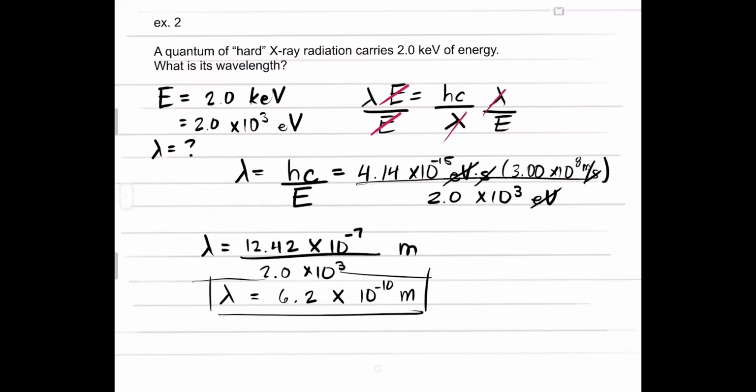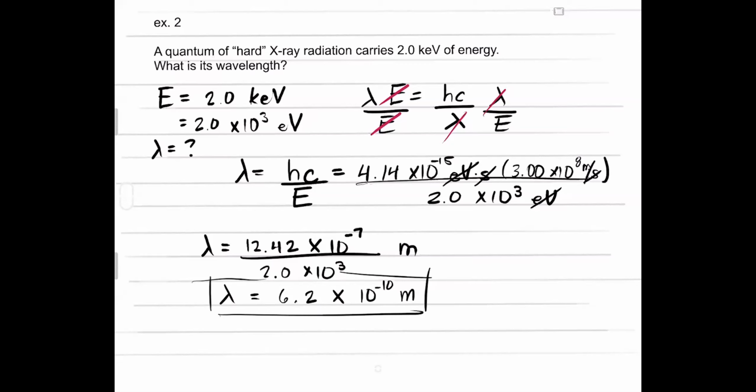Now, of course, if you had a scientific calculator, like a good one, or if you use Desmos like we use all year, you could just plug all of this in exactly like you would write it on your piece of paper or whatever you're using to do your work and get an answer right away. That's totally fine. But if you want to do it the old school way, that's how you do it.